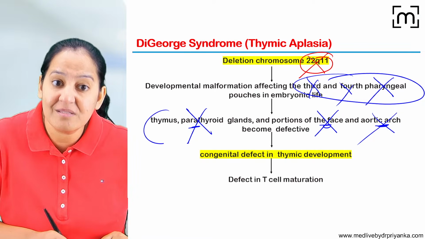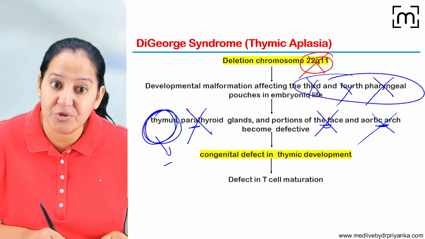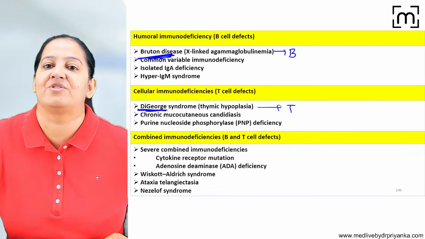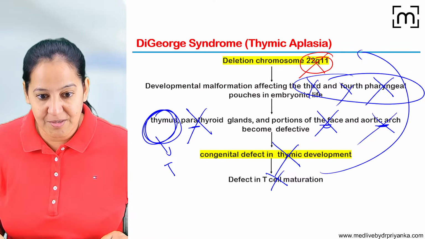Since the thymus is not formed, and the thymus is required for maturation of T lymphocytes, T lymphocytes will be absent. Since T lymphocytes are absent, it's DiGeorge syndrome. So in DiGeorge syndrome, what is the problem?